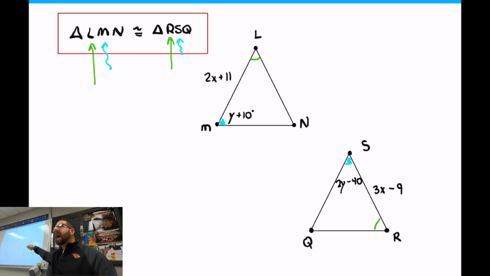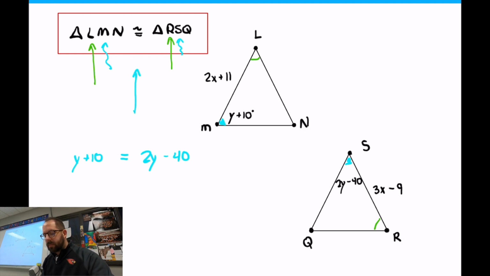So up there, I can actually set up my problem now. Now that I know M and S are the same angle because of that little stipulation up in the corner, I can go to my picture and I can see that M is y plus 10 and S is 2y minus 40. I can immediately set these equal to each other because this symbol allowed it, that congruency symbol. Does that make sense why we have that thing out in the upper corner? It's telling you letter for letter what you can set equal to each other.